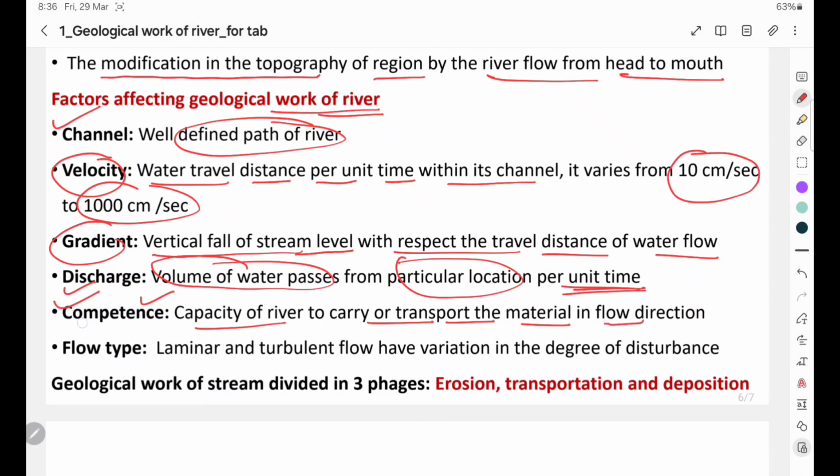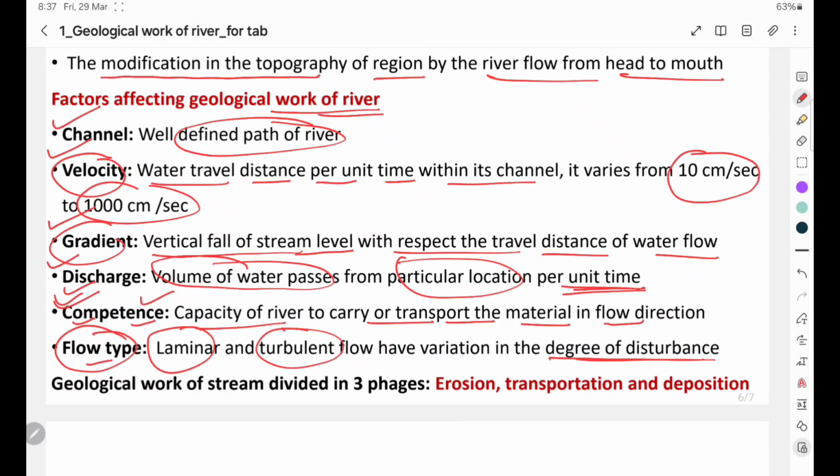Now flow type: based on laminar and turbulent flow, there will be different degrees of disturbance. So the factors affecting geological work of river are: first velocity, second gradient, third discharge, fourth competence, and fifth flow type.